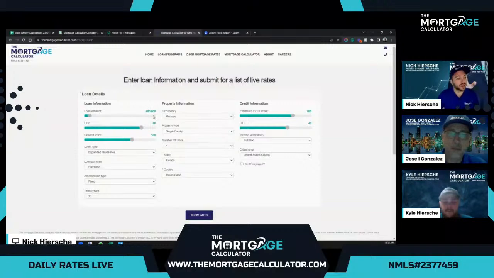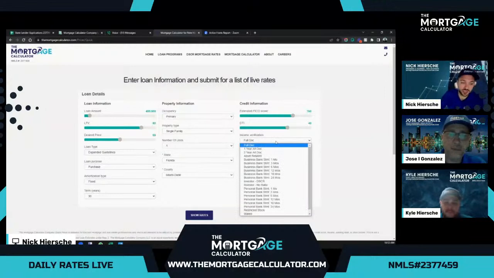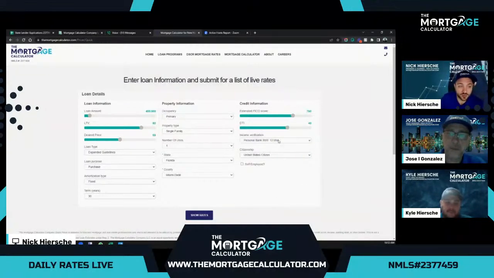So for the same 20% down, 80 LTV loan with 1 point in buy down for a 30-year fixed on a primary home, we can use alternative income documentation to qualify. Our most popular alternative documentation income is bank statements. So typically we do a bank statement program for a self-employed borrower. So we're going to click self-employed here.